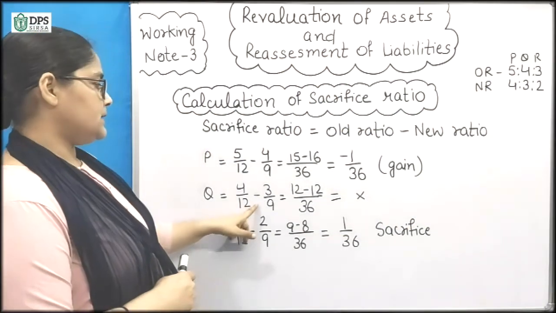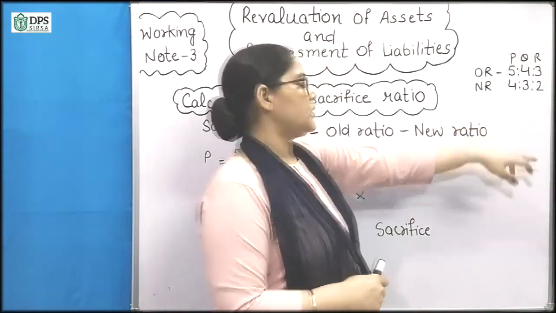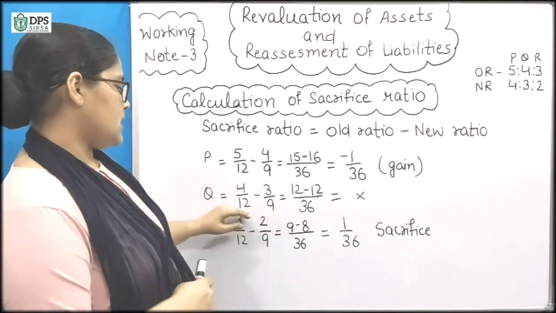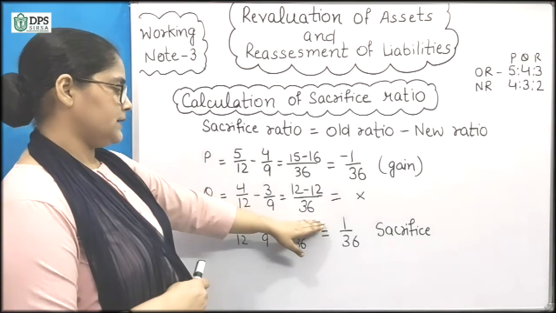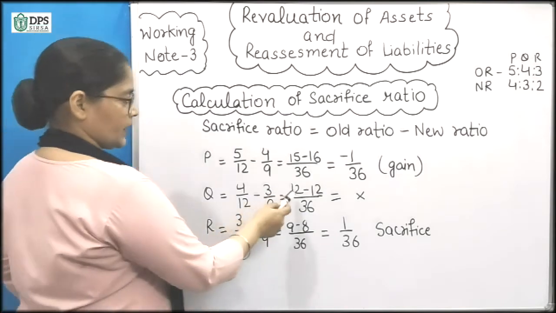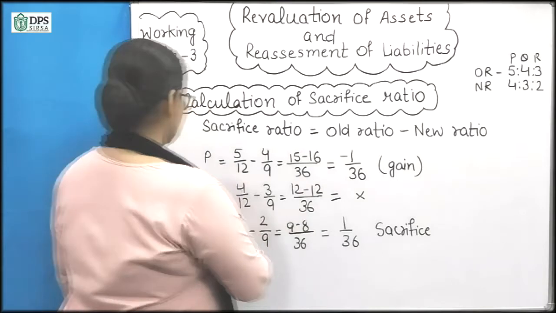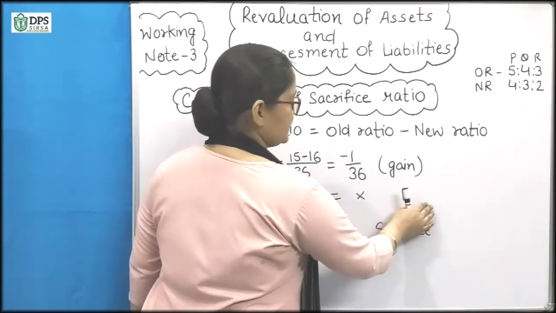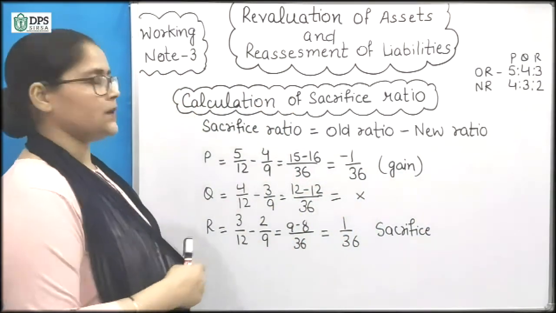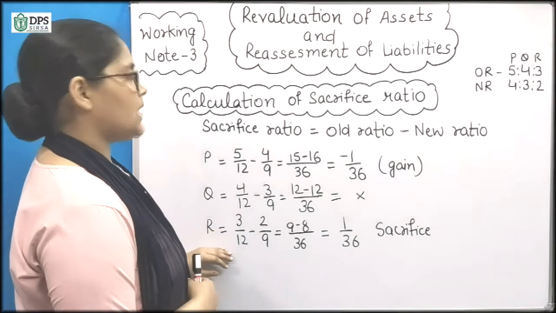4/12, and the new ratio of Q is 3/9. Now the LCM is 36, and when we calculate, the old and new ratios are the same, so Q is not sacrificing or gaining. So next is R.